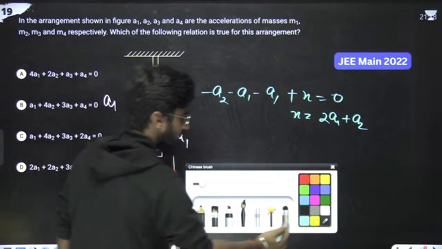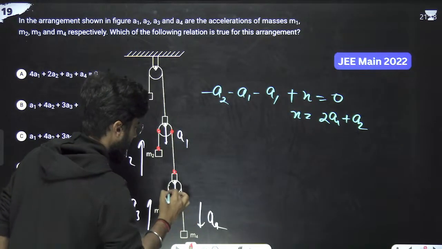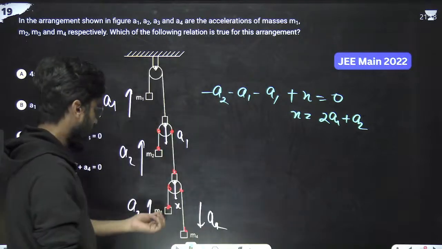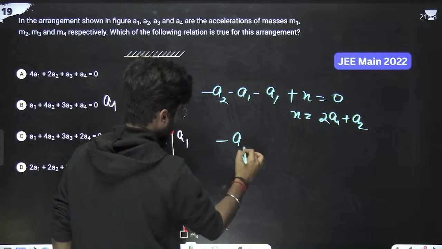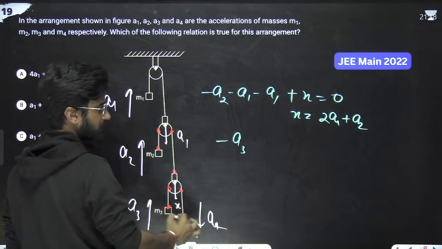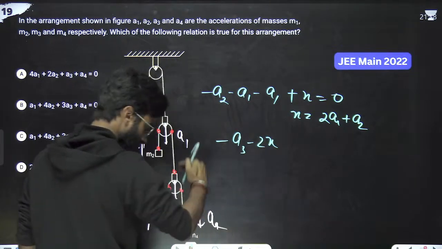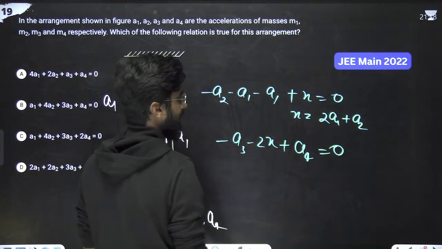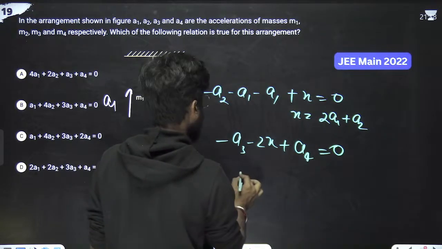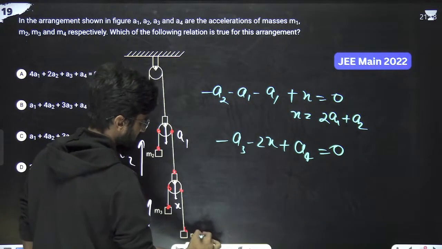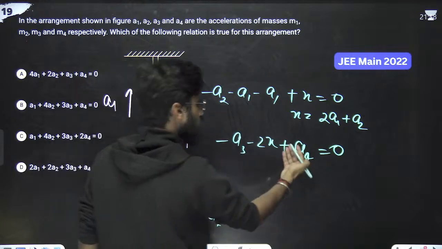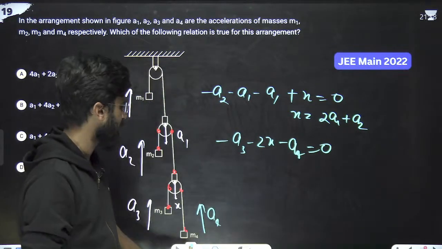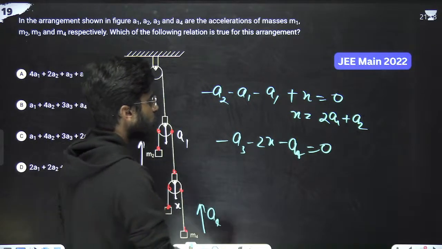Now we'll apply the same thing in this pulley. So mark the points 1, 2, 3, 4. So just write the equation again. What will we get? So minus A3. X is coming downwards, so minus 2X. Here plus A4, that is equals to 0. Just suppose that it is going also upward with A4, so it will be better for us. So minus A4, that is equals to 0. We are assuming all in the same direction. So what will we be left with?